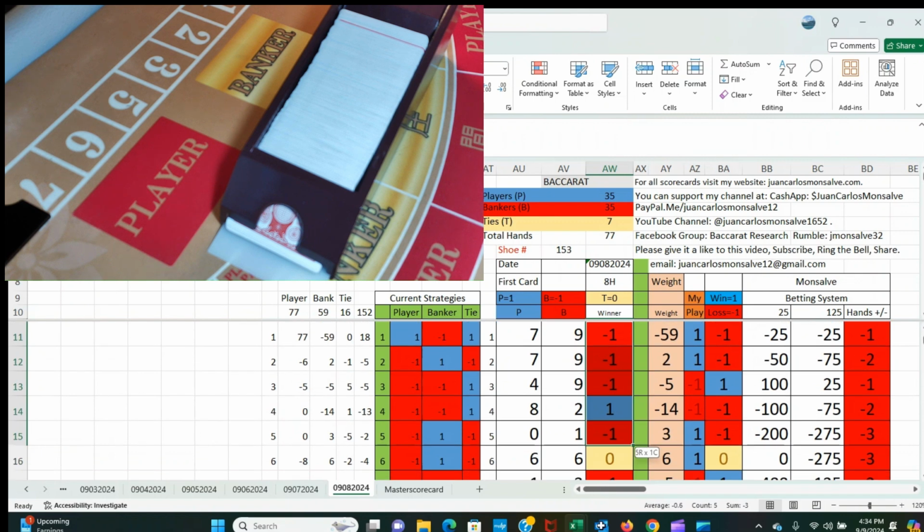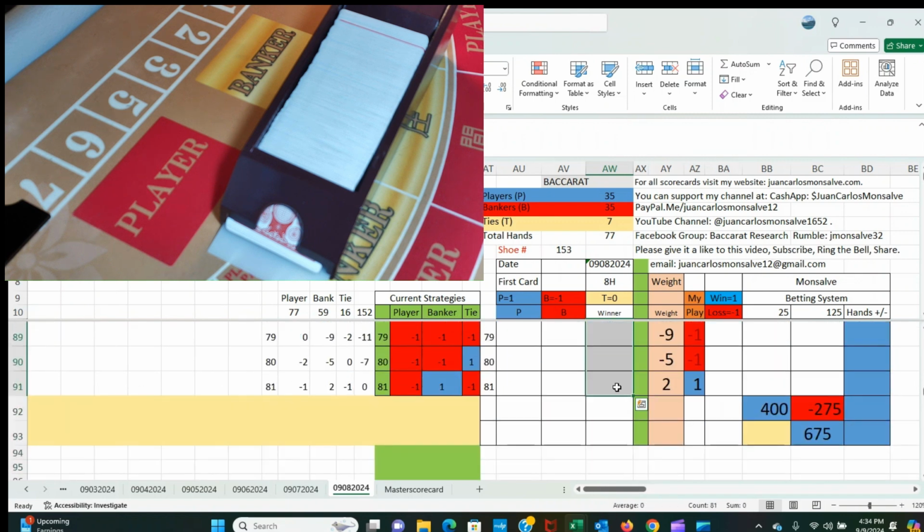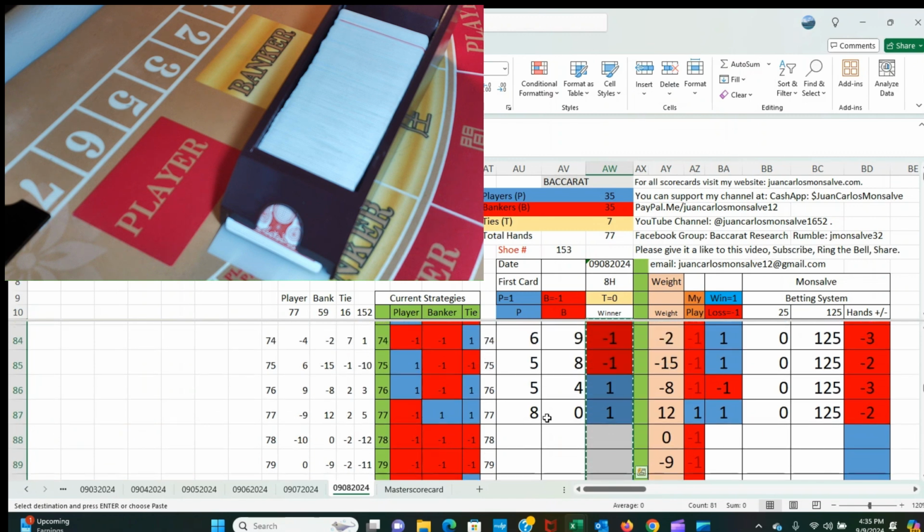So what I'm going to do, I'm going to go ahead and copy this information, the results of the shoe from yesterday. I always copy all the way to hand number 81, even though I only played 77 hands. These are blanks, but I still copy. I don't want any additional information that is going to give me incorrect information. I just copy everything, even if it's a blank space or a blank cell.